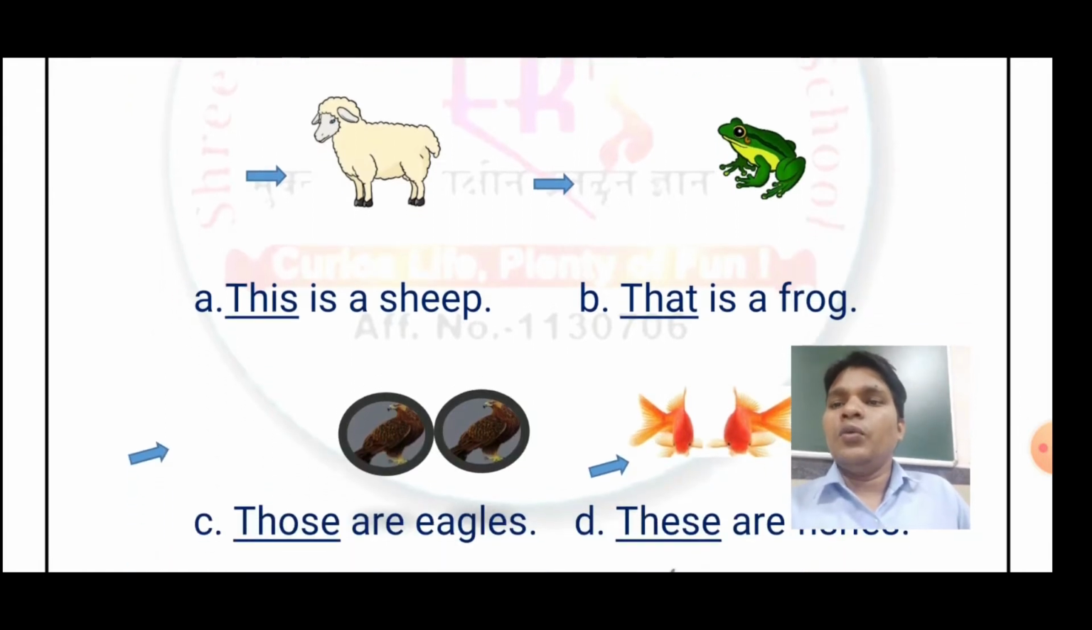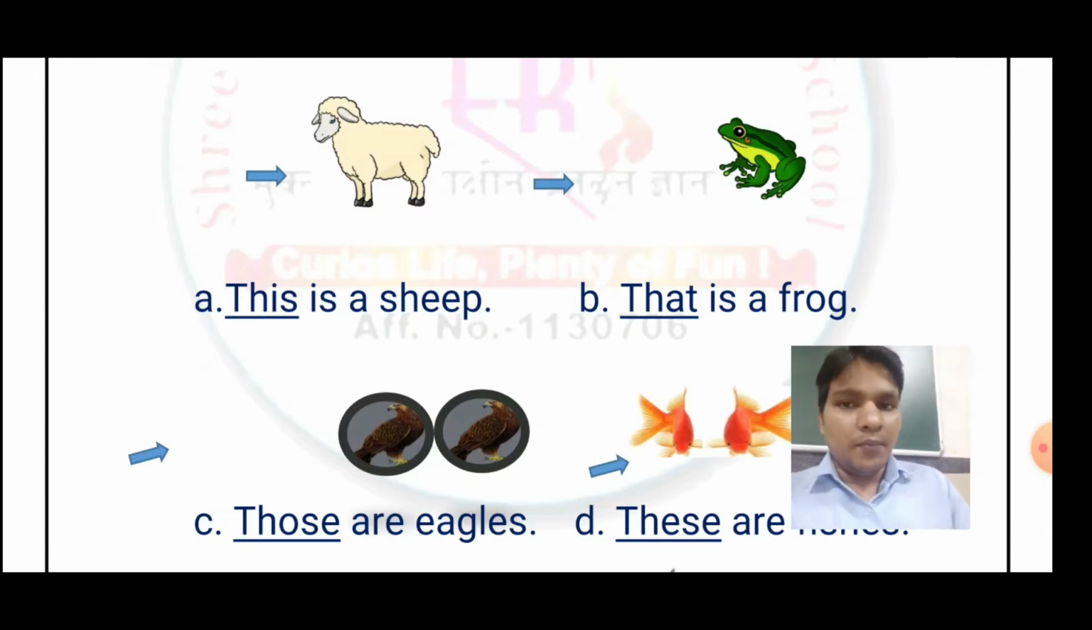So it has given you one picture, that is one ship. So dash is a ship. This is a ship or that is a ship? Why? Because the arrow is very near to the picture. So what do we have to write? You have to write this. So, this is a ship.